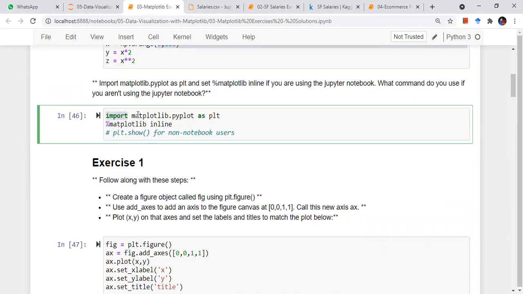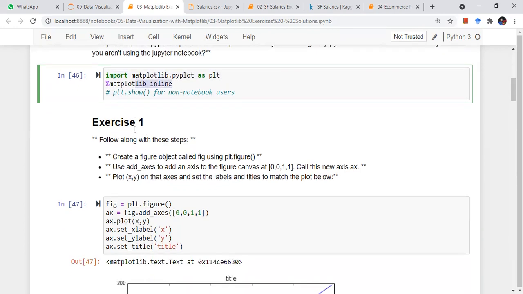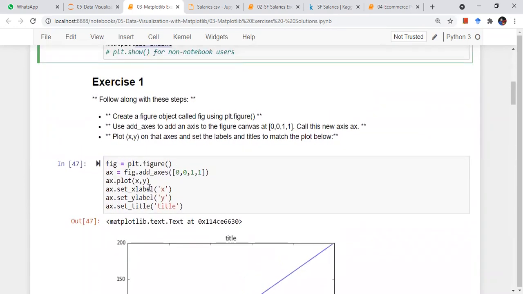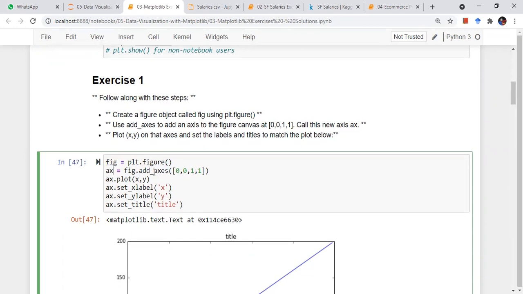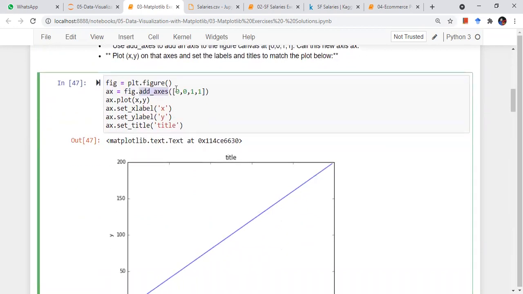So I have to use import matplotlib.pyplot as plt. I want to import the functionalities of the matplotlib library into my code by using this. And I am writing this line of code to see the output in the output cell, for the ease of reading. If you are using any other IDE, you have to use the plt.show function instead of this. This is only used in Jupyter notebooks, right? So I'm using object oriented type of plotting, right? Basically I'm creating an object, plt.figure is a blank canvas which I'm creating. I'm calling it fig. It is a variable, right? And on this, I'm adding my axis. So axes is equal to fig.add_axes with 0, 0, 1, 1.